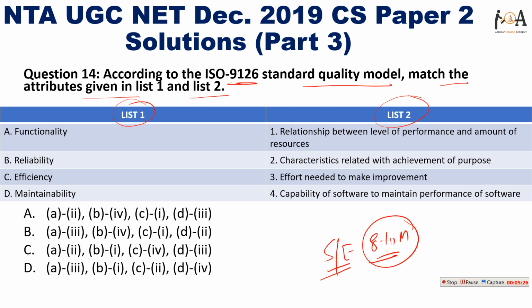Now option A is functionality. So functionality for list, right, relationship between level of performance and amount of characteristics related with achievements of purpose.